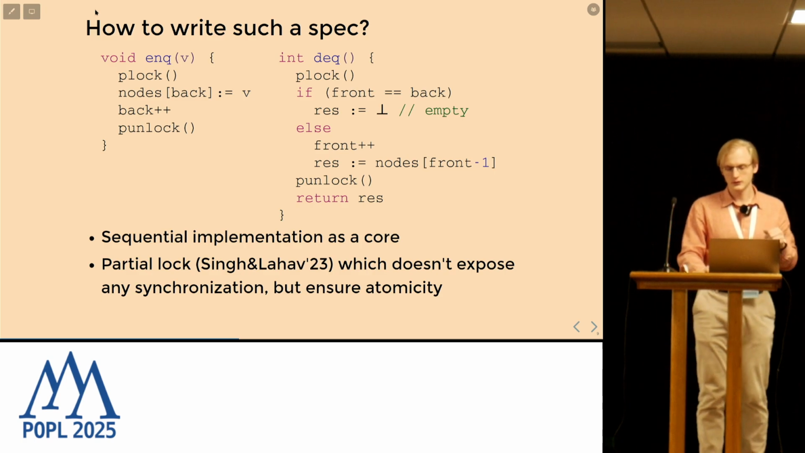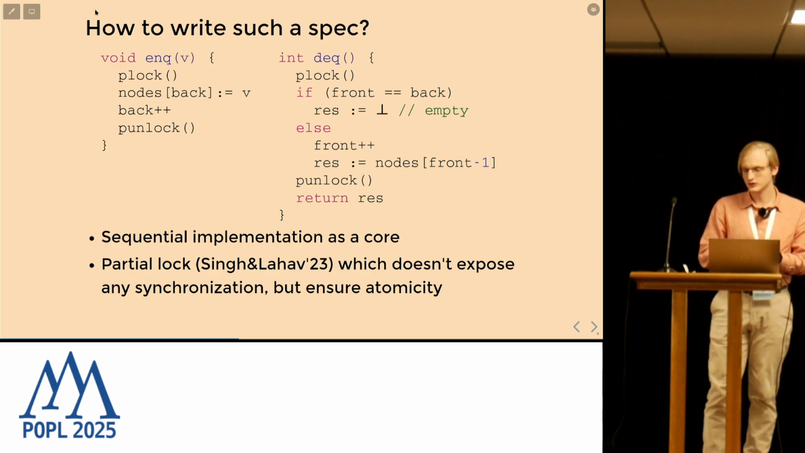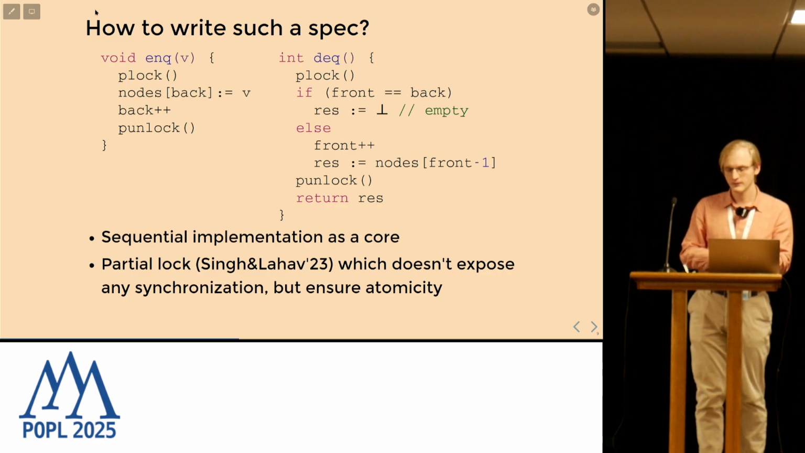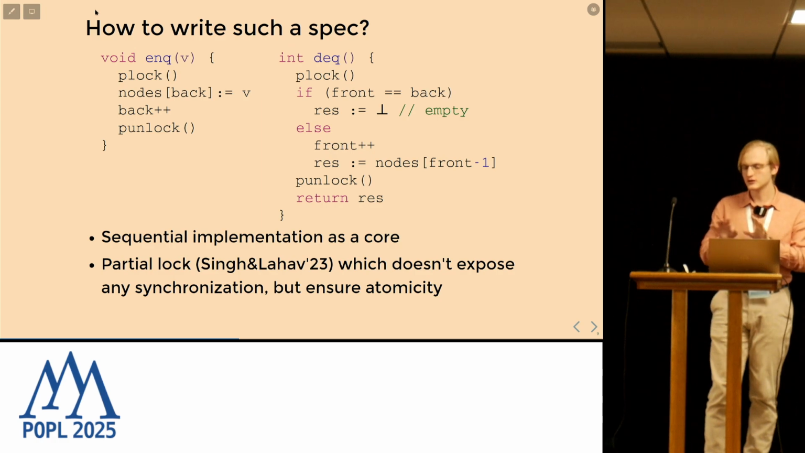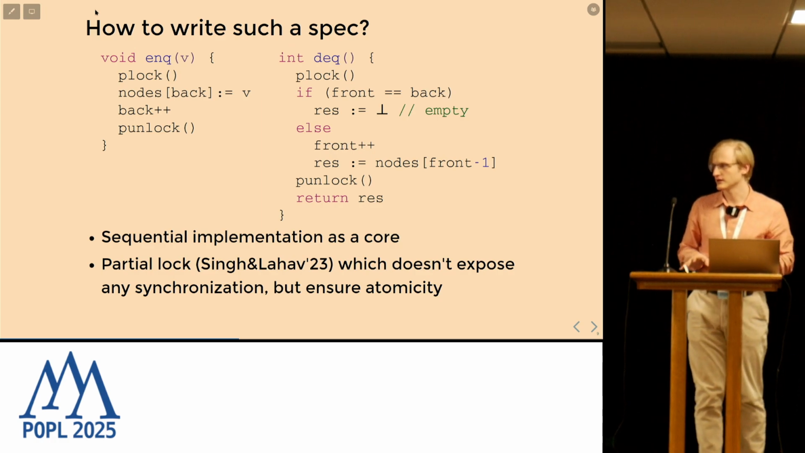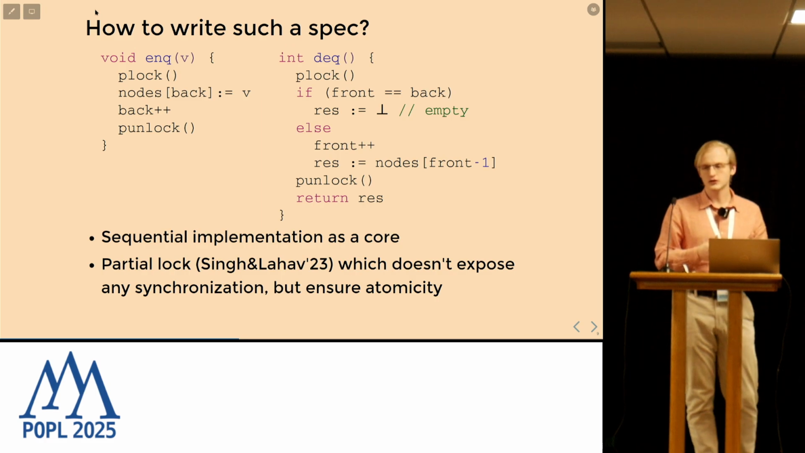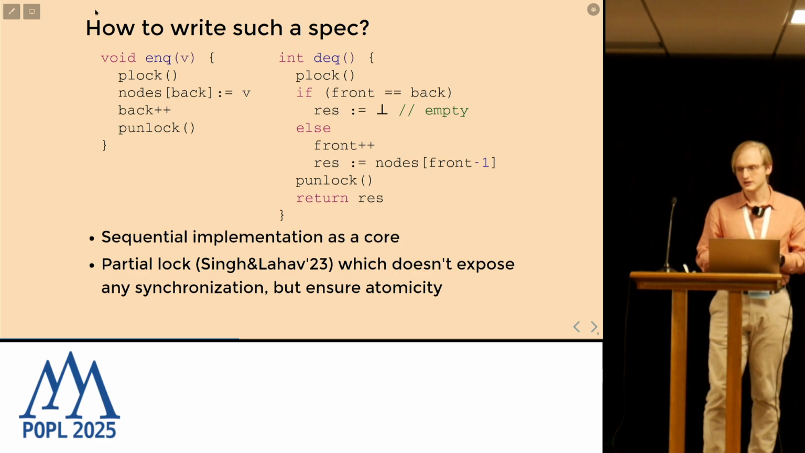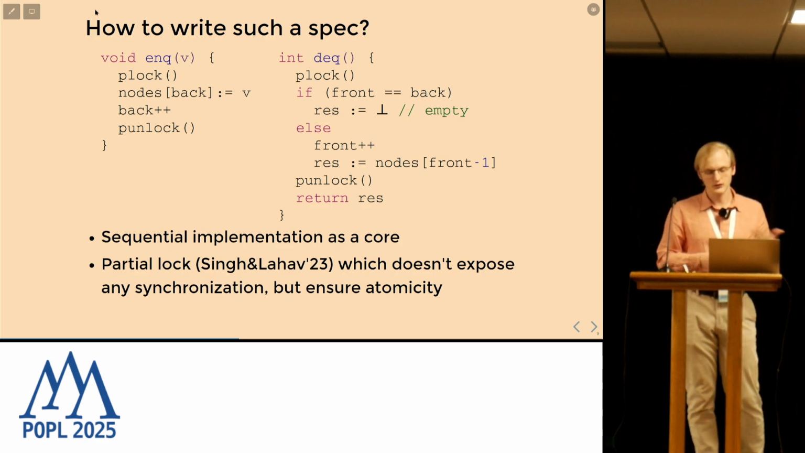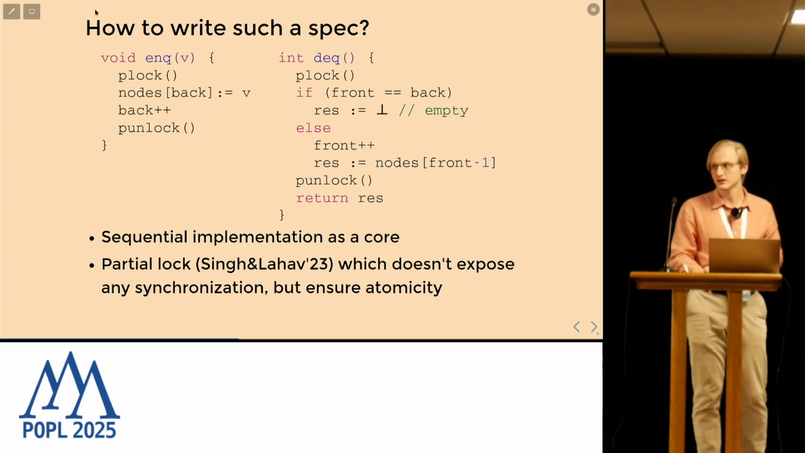Instead, we will use a partial lock, which was introduced at POPL'23, and this still ensures atomicity but does not expose any synchronization to the client. This is an artificial device that we cannot use for implementation. But it's a very nice abstraction for defining the specification of such relaxed data structures.